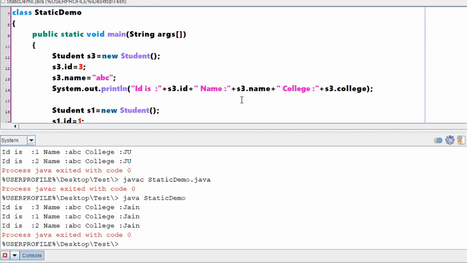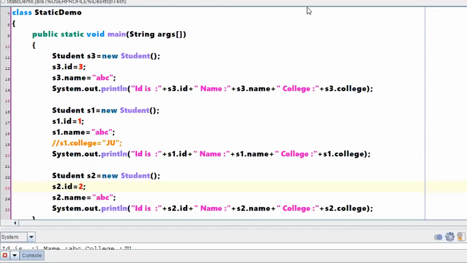Sir, can't we just use a scanner? Okay, using a scanner, what do you want to do? You want to read a value for college. If you are taking a scanner object and reading input from the user, if you have 1,000 students, 1,000 times you need to type Jain. If it was Jain, okay, no problem, only 4 keystrokes.